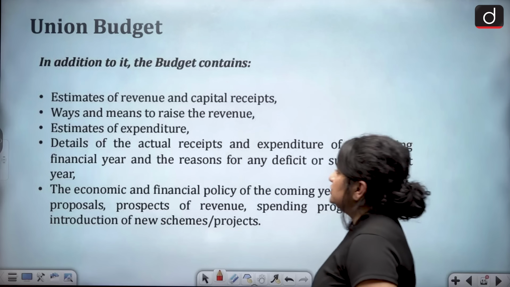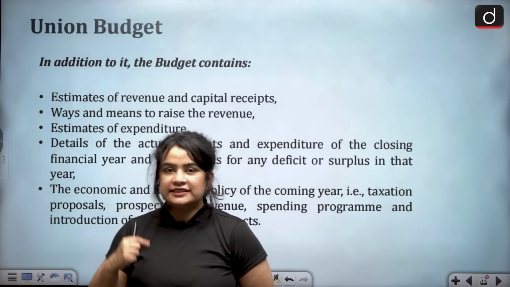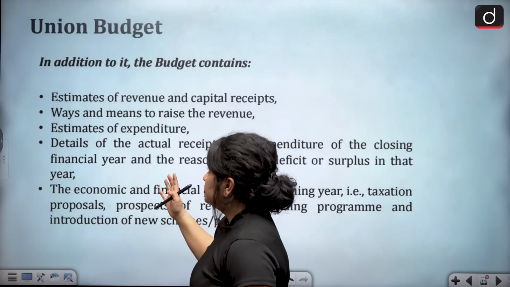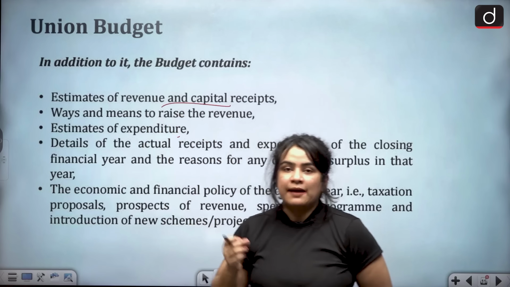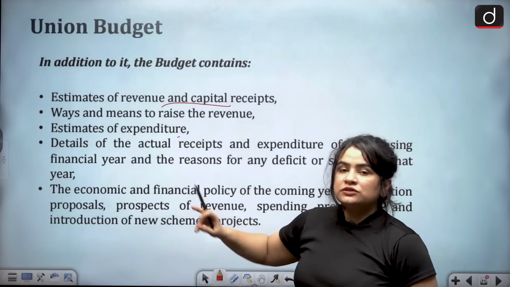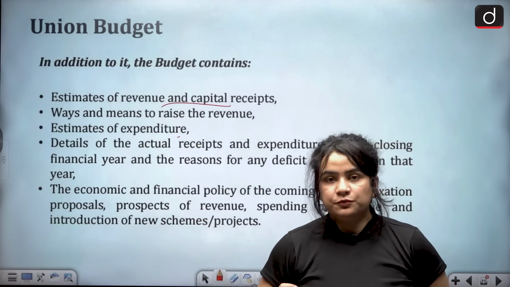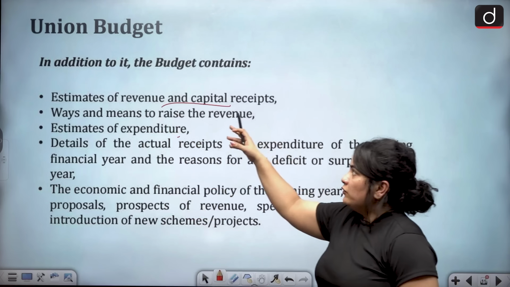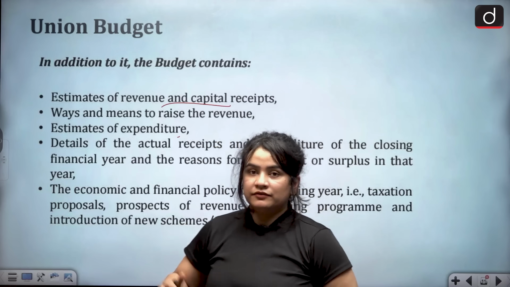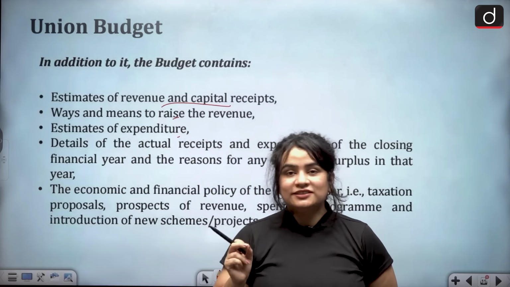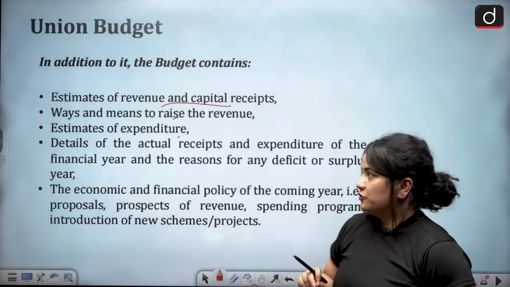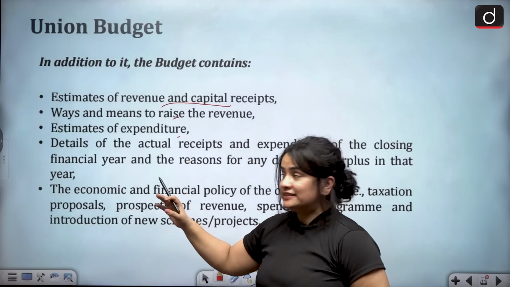Now, in addition to the statement of receipts and expenditure, the budget also contains estimates of revenue and capital receipts. All these terms, students, we are going to do as the video progresses. Now, when we are talking about receipts, we also have to talk about the ways and means to raise that revenue. All right. So the budget also contains that.